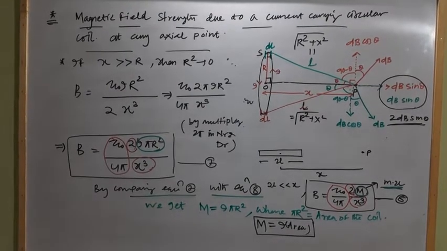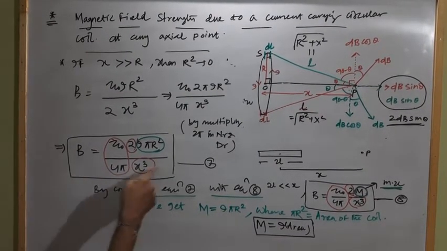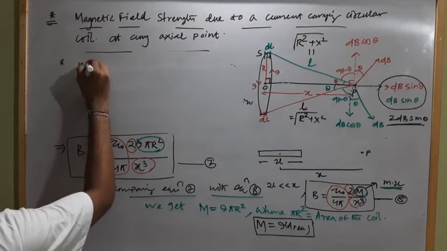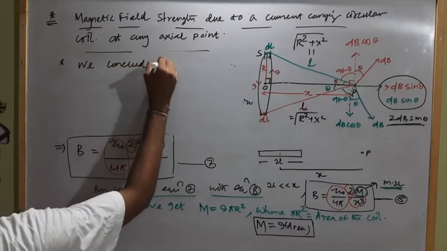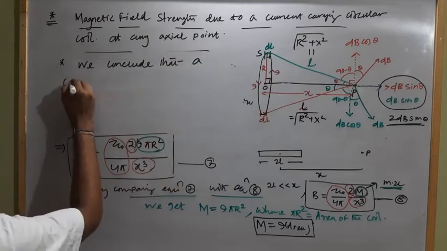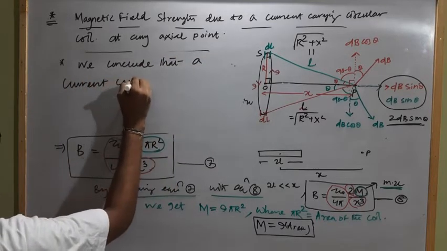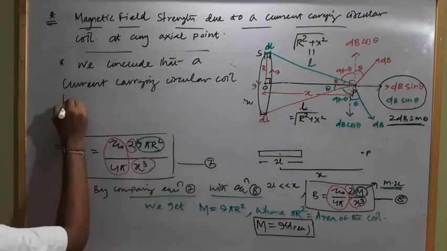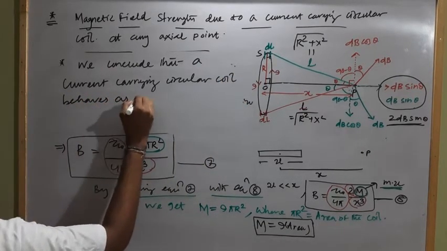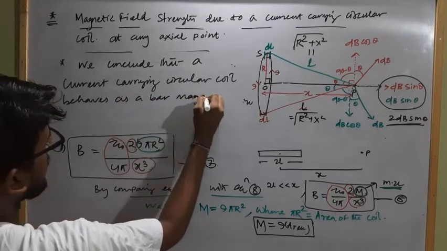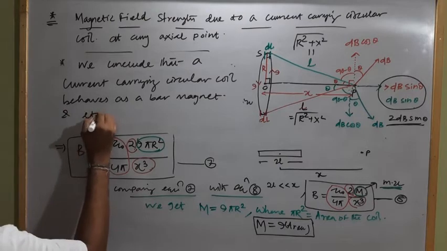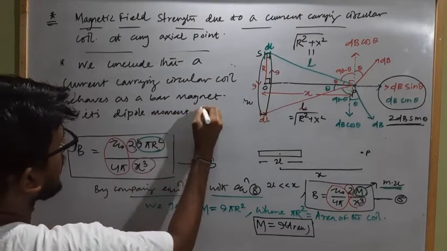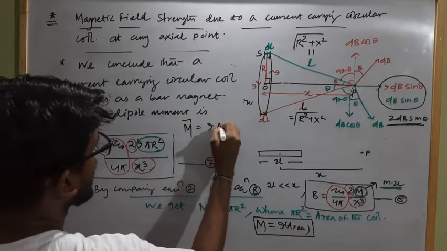So from this we conclude what? This is the expression for magnetic field strength, and from this we can conclude that a current carrying coil behaves as a bar magnet, and its dipole moment is m vector equal to I into area vector.